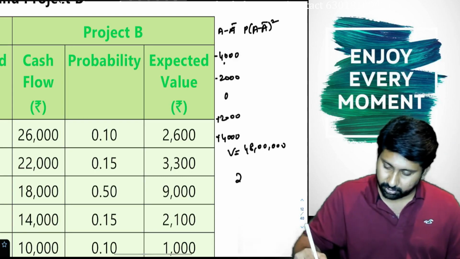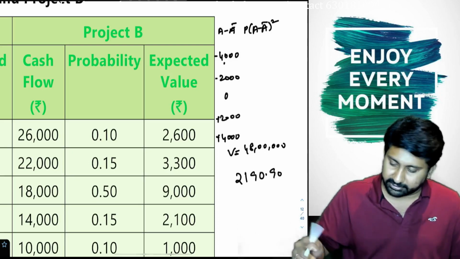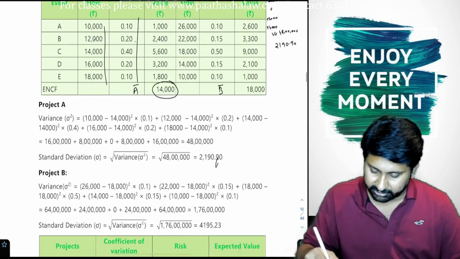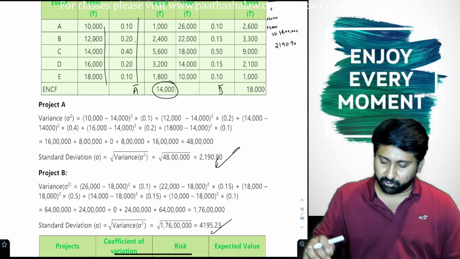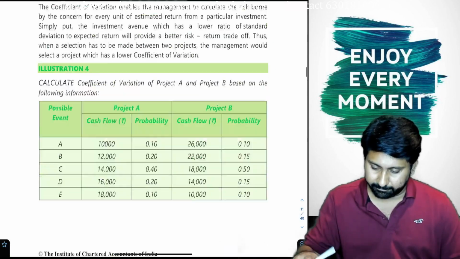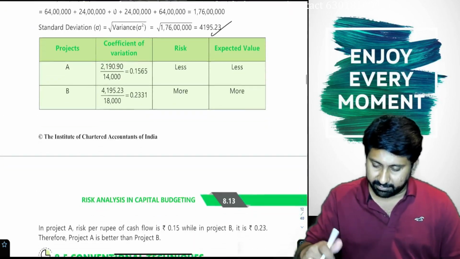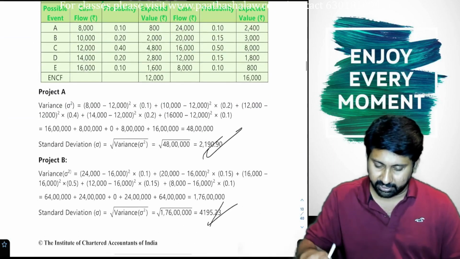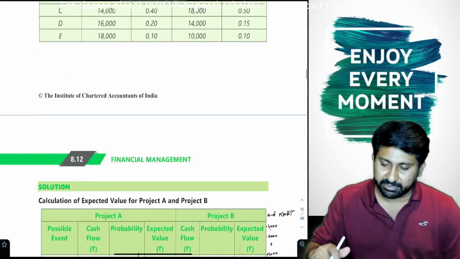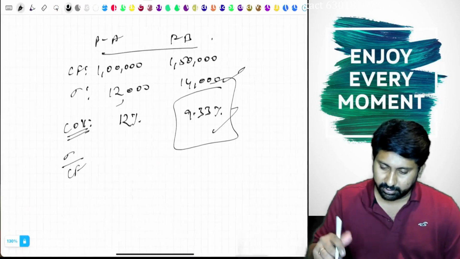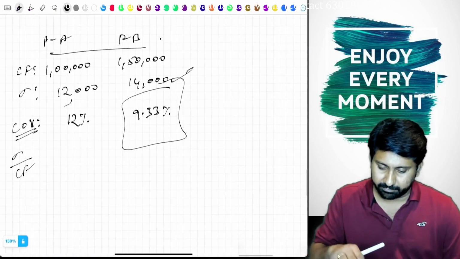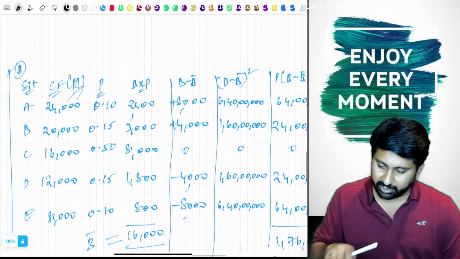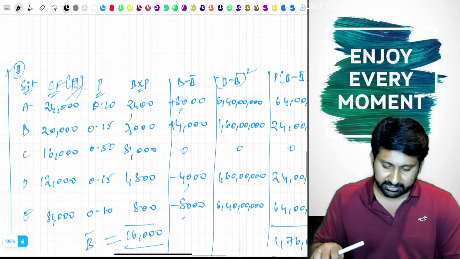Square root is 2190.90. Same answer, sir. Whatever you got already, 2190.90. And 4195.23. Okay. Same answer. Whatever we have done, same answer. Previously we have done the same. But with coefficient of variation, what extra are we going to do? Here also we have taken the same.